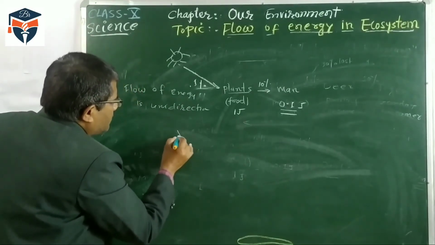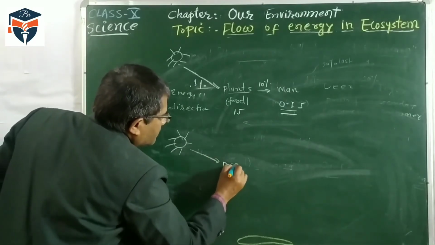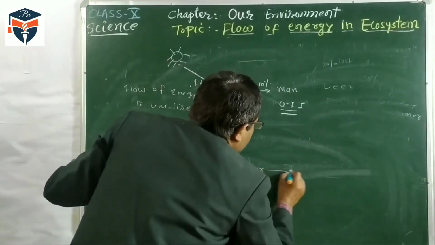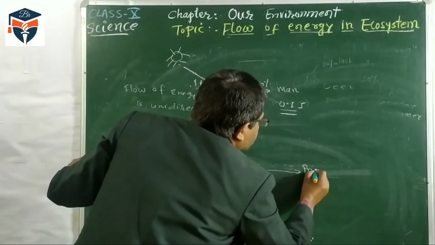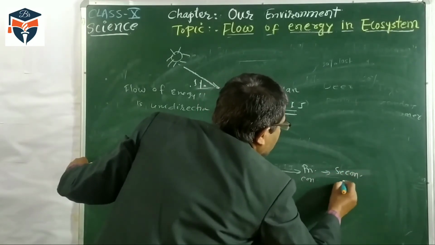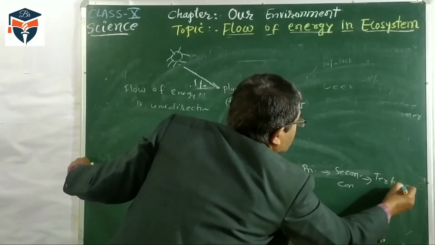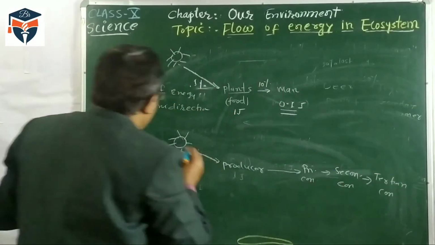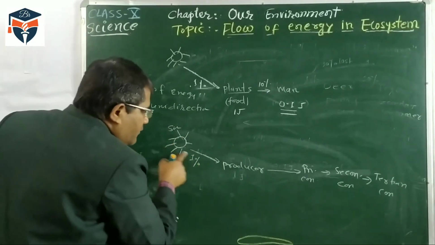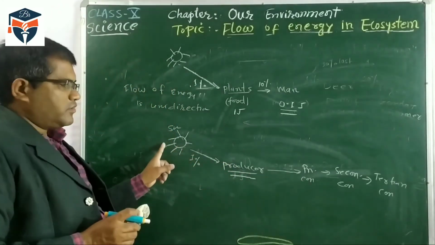I have the sun as the primary source of energy, and this is the producer, which means plants are producers. From the producer to the primary consumer. After the primary consumer, the secondary consumer. After the secondary consumer, the tertiary consumer. So what happened? From the sun, the plant takes 1% of energy, and this energy flows toward the producer. Energy does not come back to the sun.